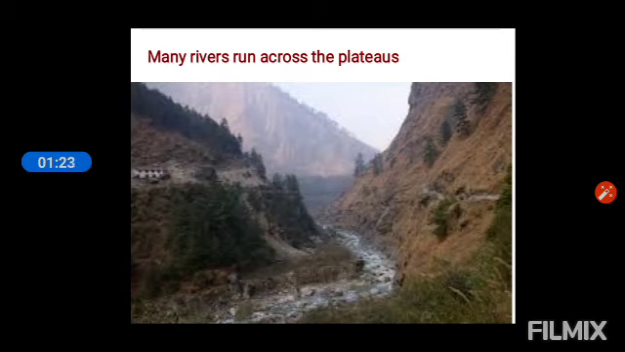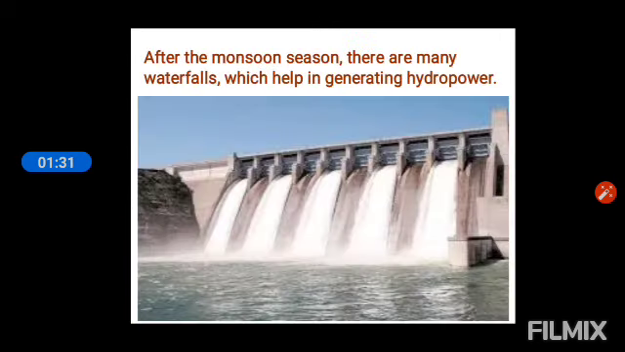Many rivers run across the plateaus. As you can see in the picture, the river is running across the plateau. After the monsoon season, there are many waterfalls which help in generating hydropower. Hydropower means when the electricity is generated through the water. Let us learn all these plateaus one by one.